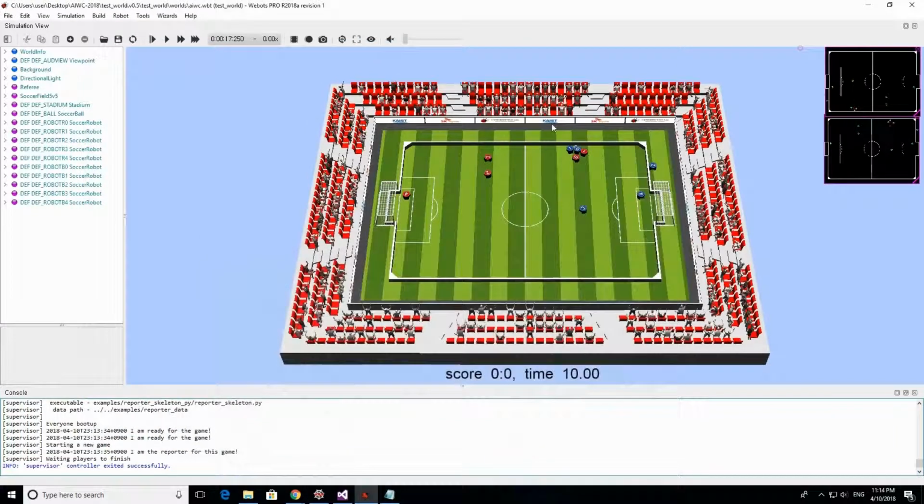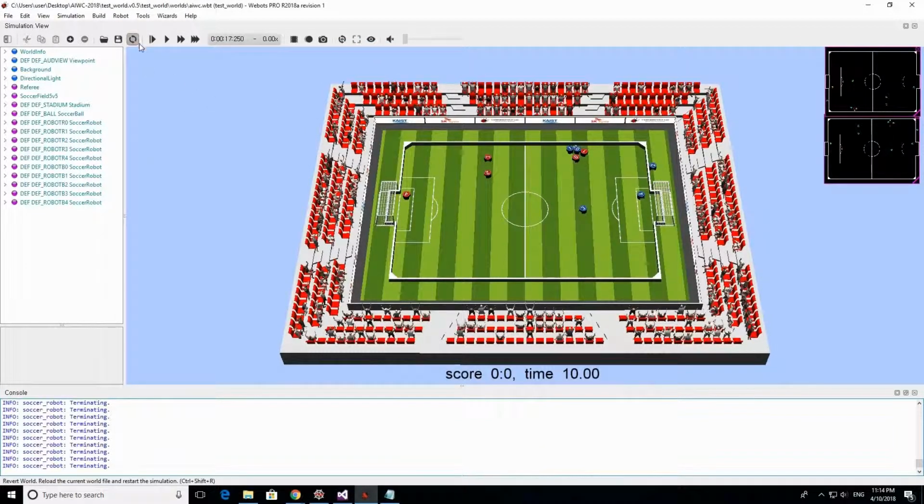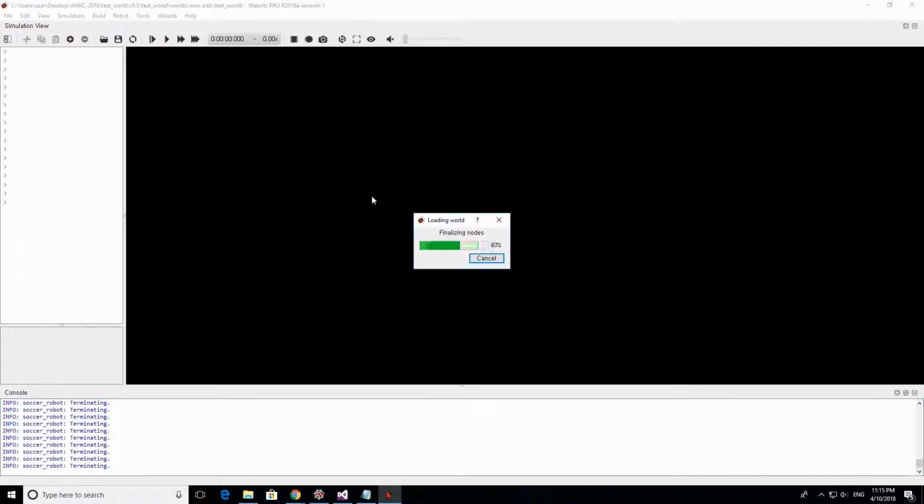So after, we're gonna revert our world and change the code a little bit to see other possibilities that we can do in our example code.